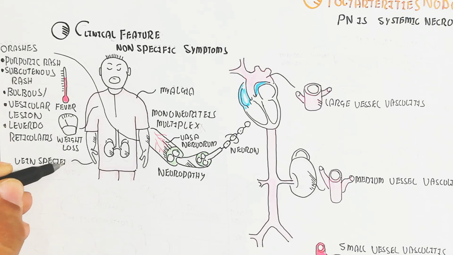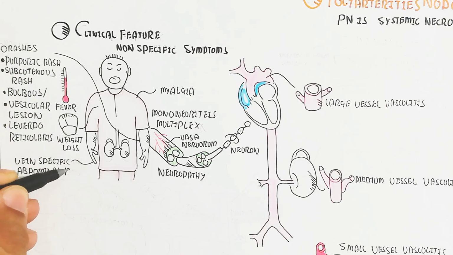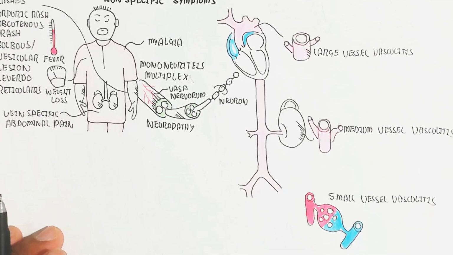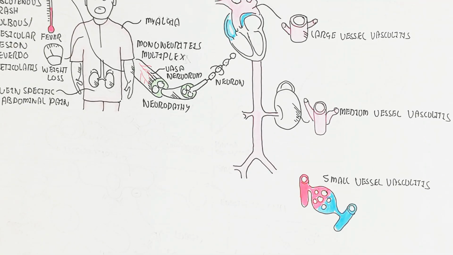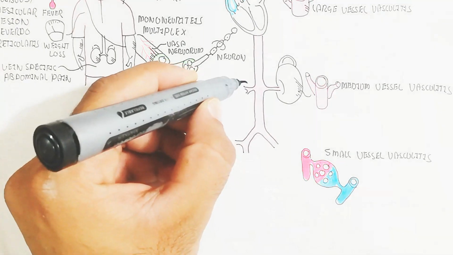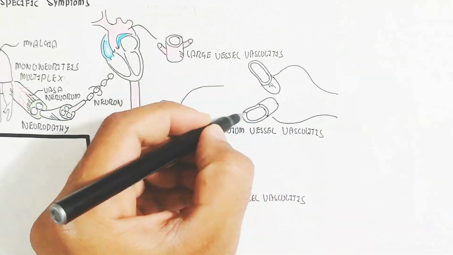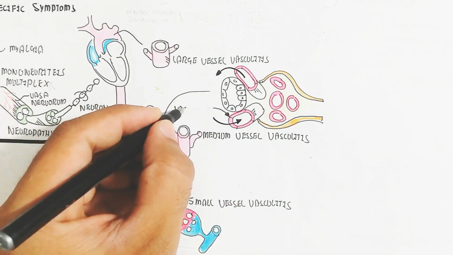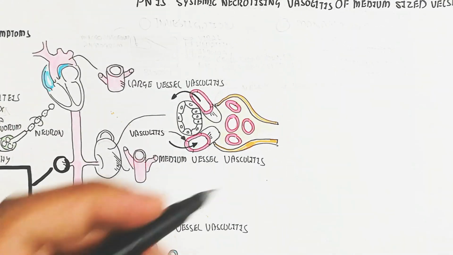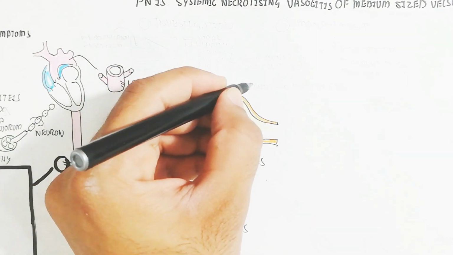Now, what will happen in the renal region? Basically, more renin will be produced due to the vasculitis, and in this way hypertension will occur due to the production of renin.